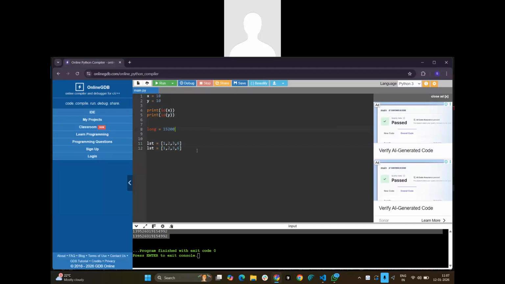What does it mean by single value? Integer is nothing but a single value. Float will be a single value, right? Yes. Bool, single value. And string.